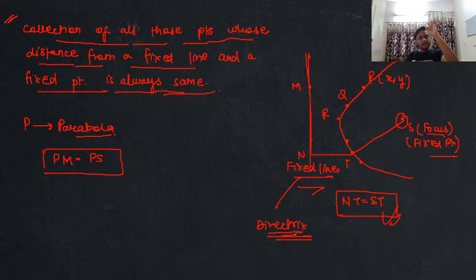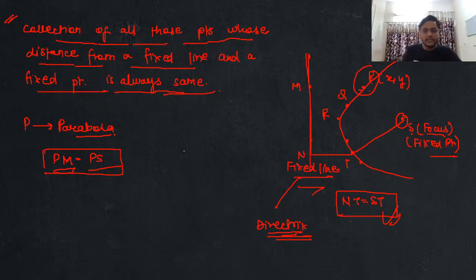So parabola is that curve where every point lying on it has equal distance from a line and from a point. For example, P is a point lying on the parabola. That is why the distance of this point P from S, that is PS, is equal to the distance of this point P from M, that is this line. So you have PS equal to PM.